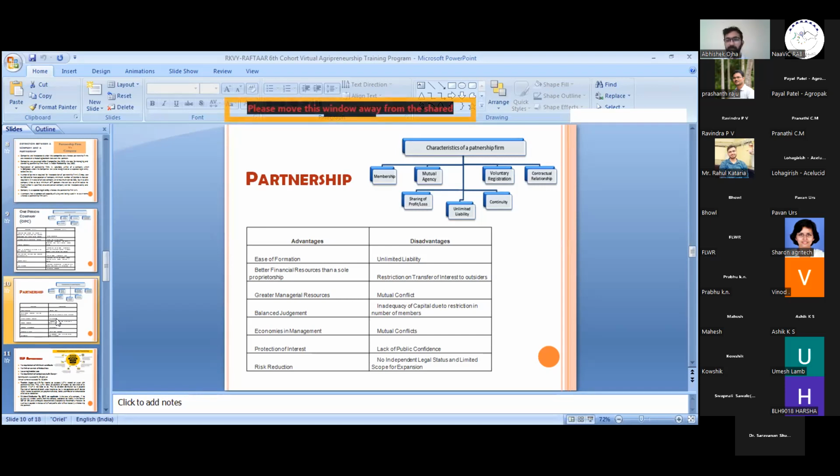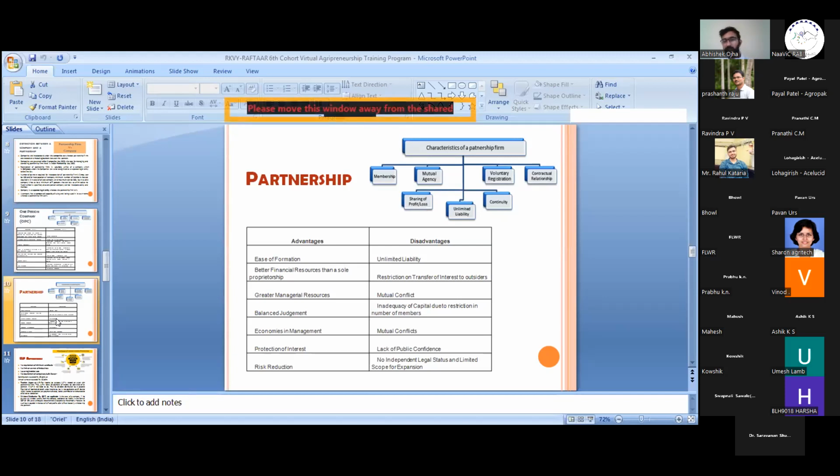Next is unlimited liability, because we are running a business between two or more people. Then the liability of the partnership firm is unlimited. Our personal assets can be used for paying those liabilities. It is not the same as companies, in which we have liabilities up to the extent of our shareholding. With this, our personal assets can also be used.